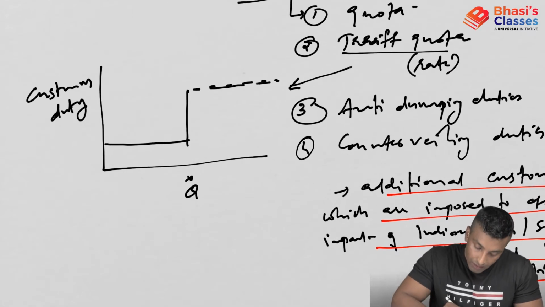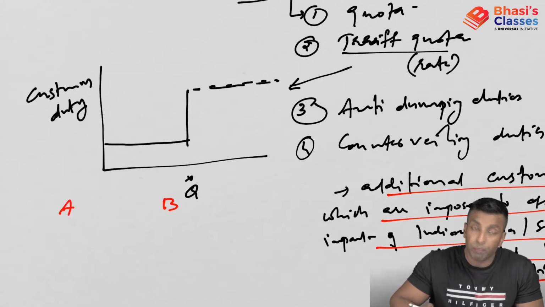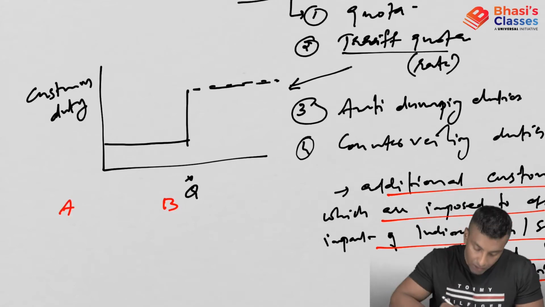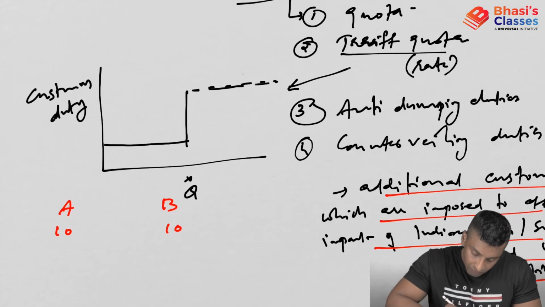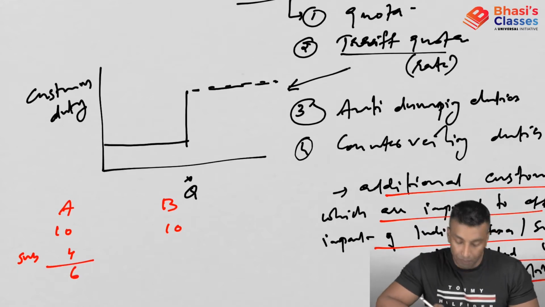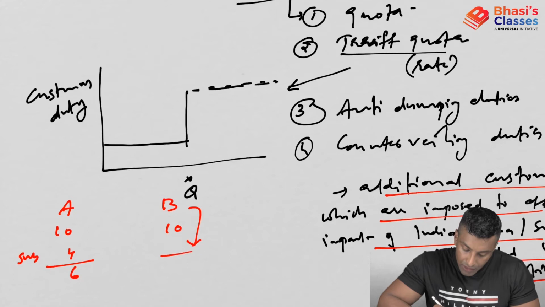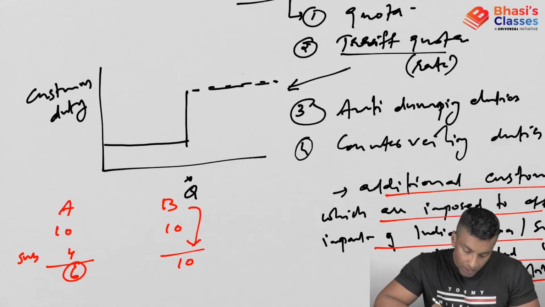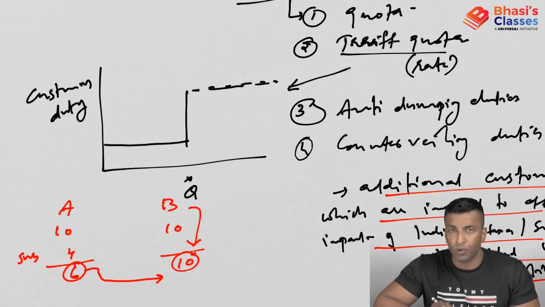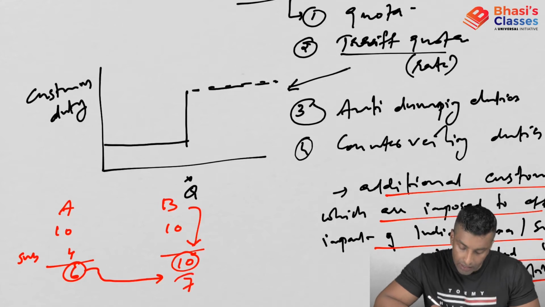Let's suppose I'll take two countries, country A and country B. Let's suppose this pen costs 10 rupees. The real value addition is 10 rupees. Now let's suppose from country A, there will be a subsidy for this, let's say 4 rupees. So ultimately it costs 6 rupees. But in country B, there is no subsidy. So in the domestic market, it is sold at 10 rupees. Now here it is 6 rupees, here it is 10 rupees. What the exporter of this country can do is export that and sell it here at 7 rupees.